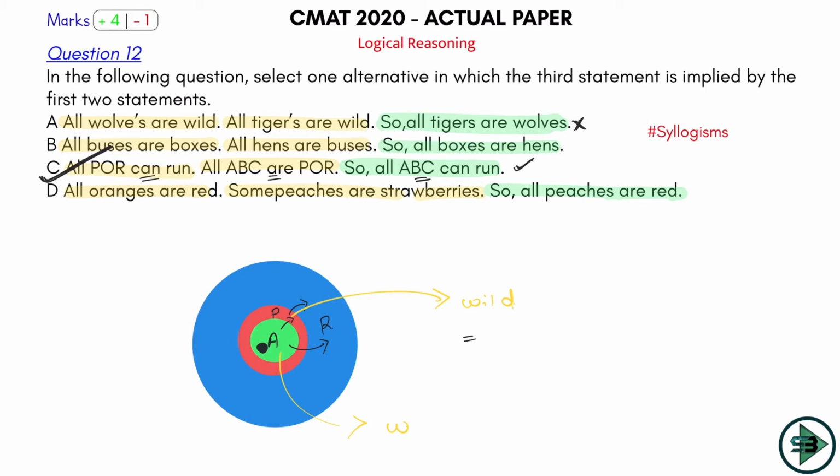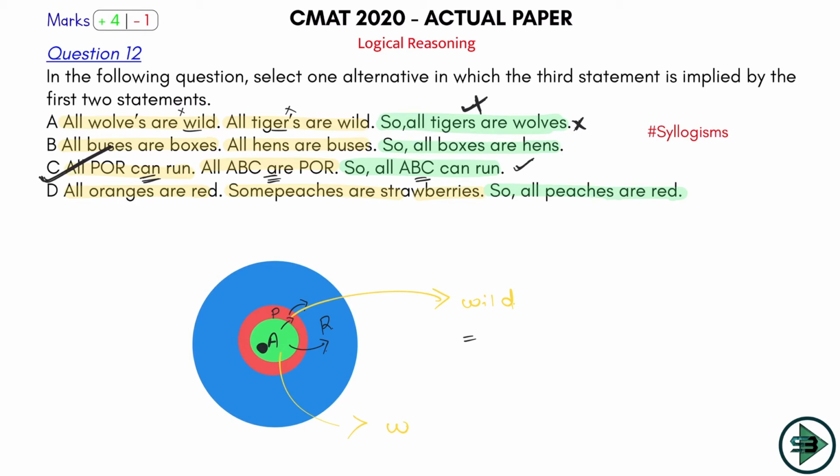This may or may not happen. This is something that I'm not sure about, so that is not a conclusion. That's why you cannot derive the third statement from the first two. From the first two, you cannot surely say that the third will happen. This may or may not happen. That's why this is not my answer. I have to mark a statement where from the first two I can derive the third statement,